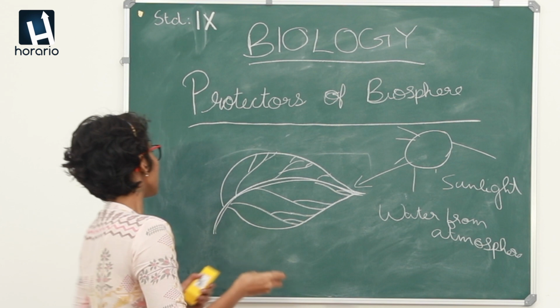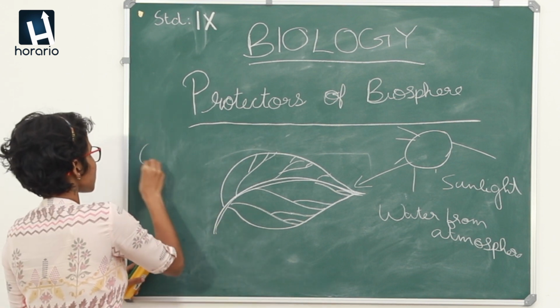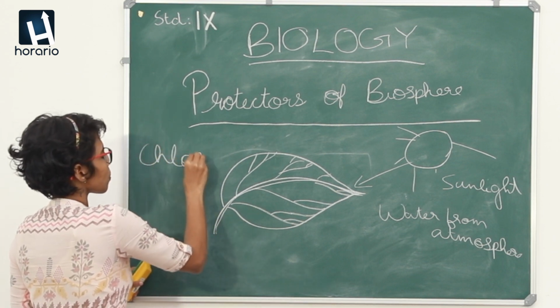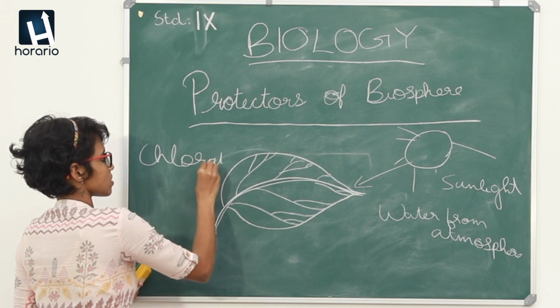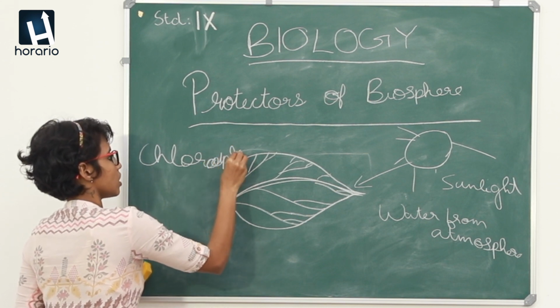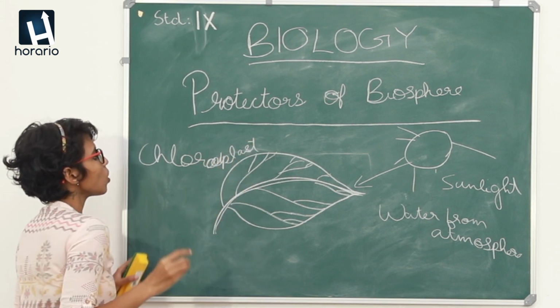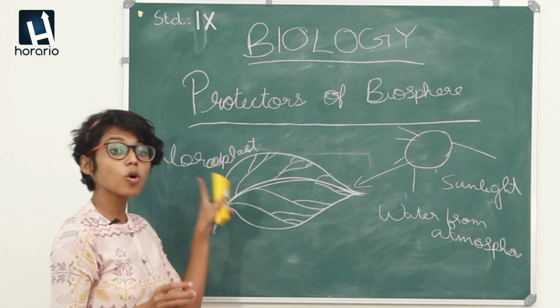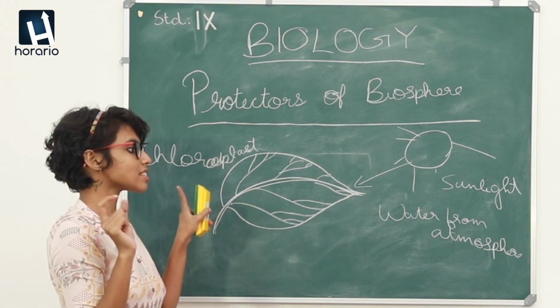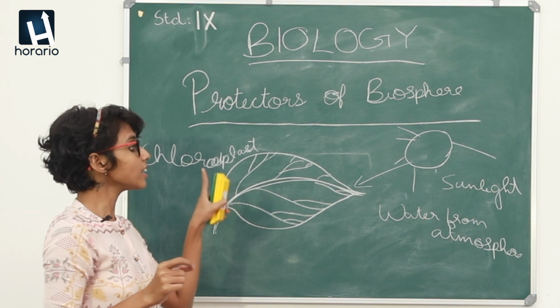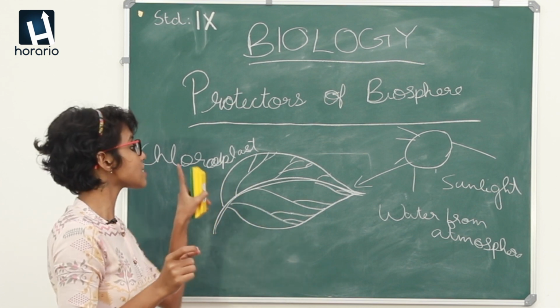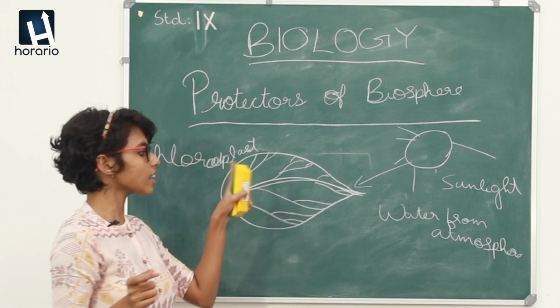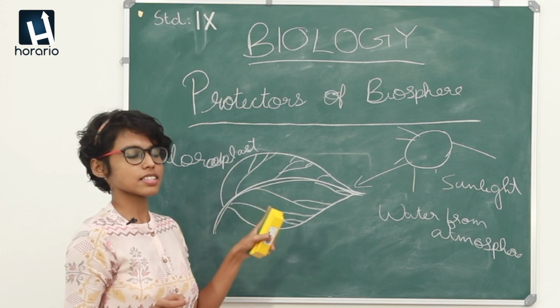So, here chloroplast plays a major role in this process. Chloroplasts contain the pigments that give green color or any kind of color to our plants.